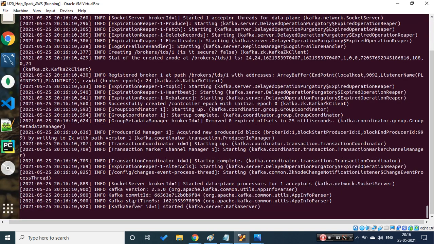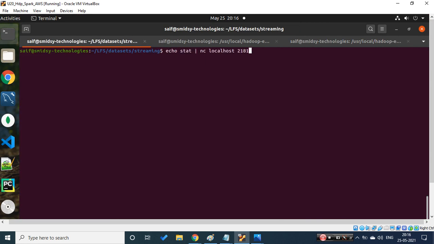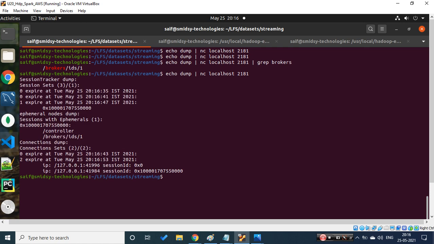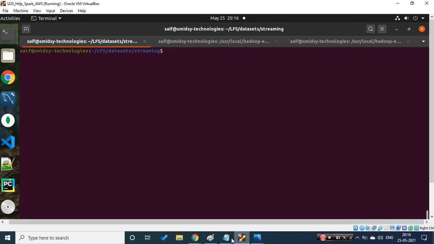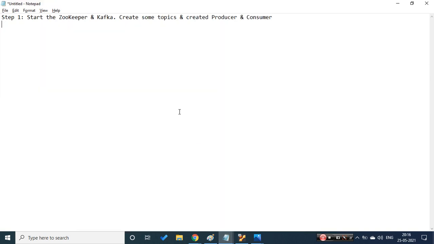Okay, so it is picking up. For now we are being started. Let's verify this as well, and we will use another four-letter word, that is dump. Let's grab the brokers. Okay, so we are able to get that. Broker ID 1. Sometimes it takes a little time. Cool, so the first steps are done. We are able to get whatever necessary things are required, so we are up and running.